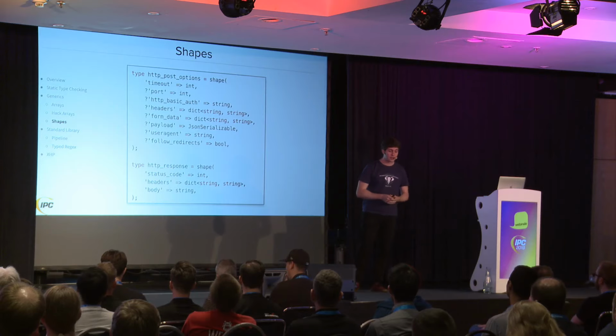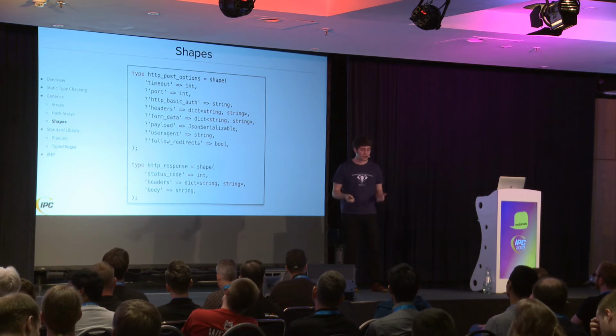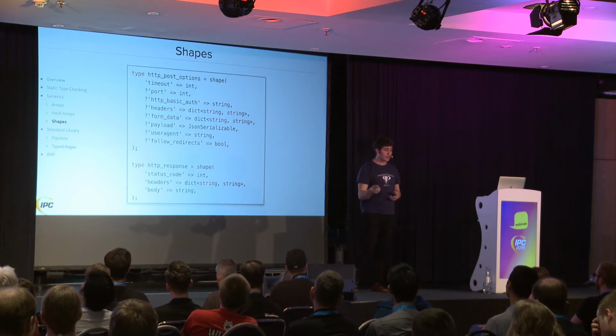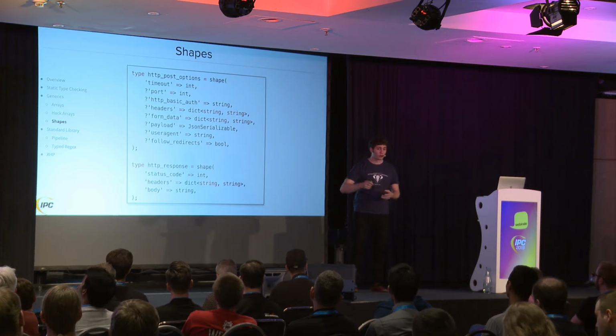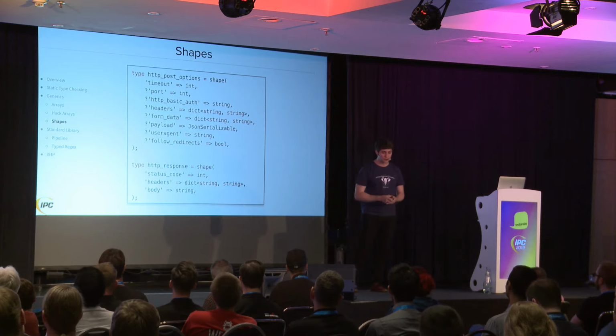But the problem is, how do you specify which keys are valid in that array and what their data type should be? Well, you use a doc block. But this thing can actually be statically type checked with a shape. So when we're passing a key in there, if we typo the name of the key or we pass the wrong data type, it will complain and tell us you're not using the right options here. So that's the use case for this first one, where we have all these optional fields with a question mark in front of them.